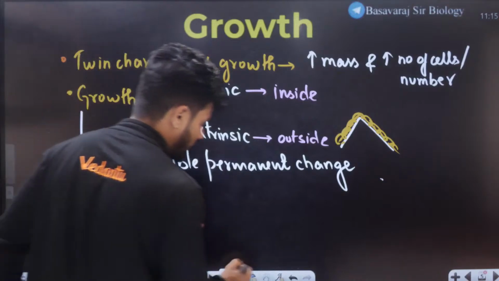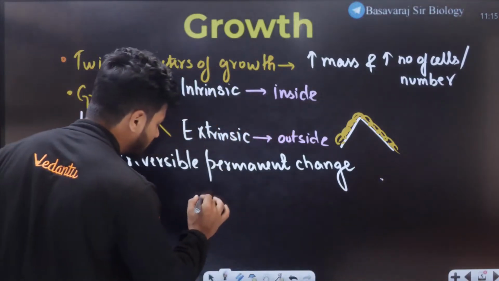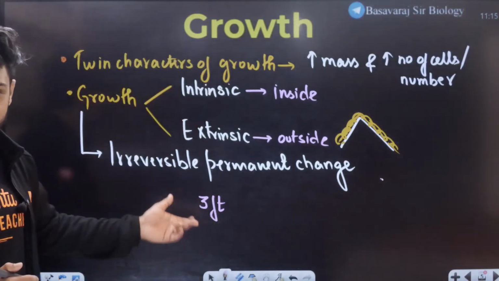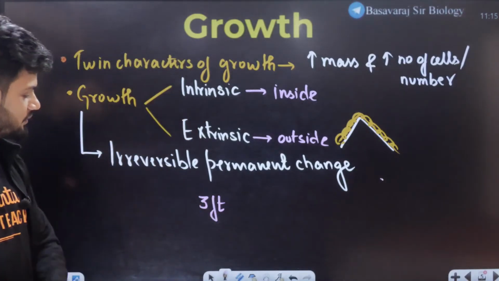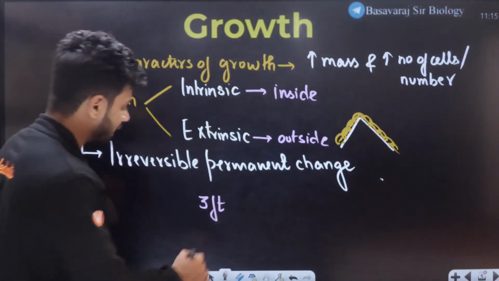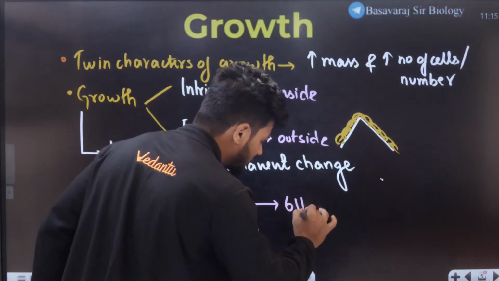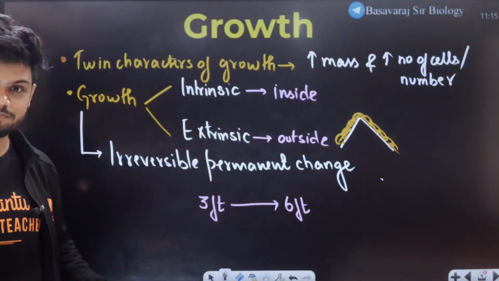Now let's assume that Ck was around 3 feet height in class 5th. From 3 feet height, Ck became around 6 feet height when she came to class 12th.